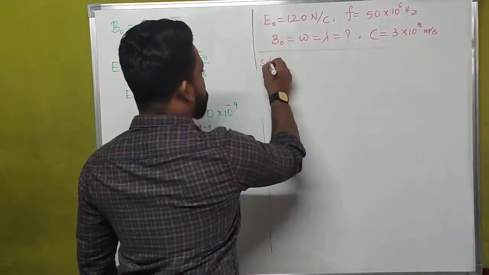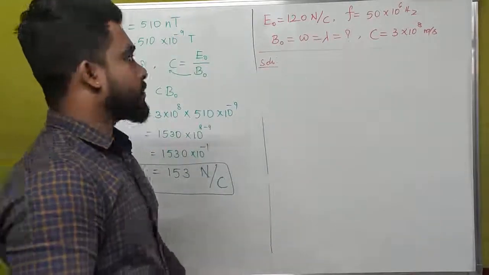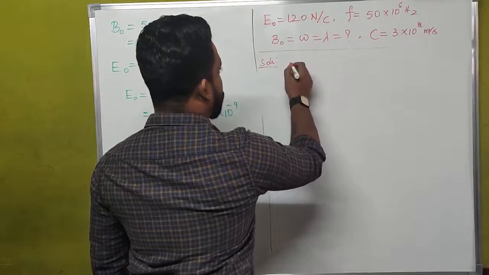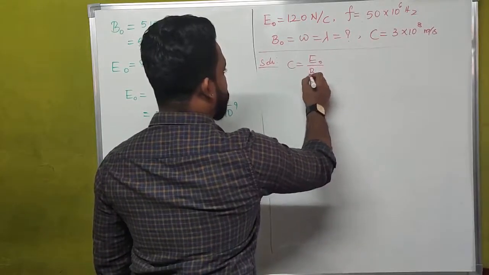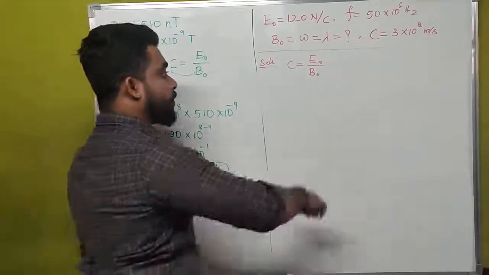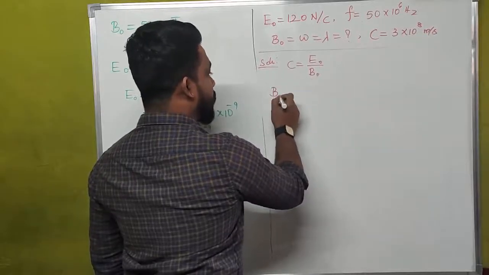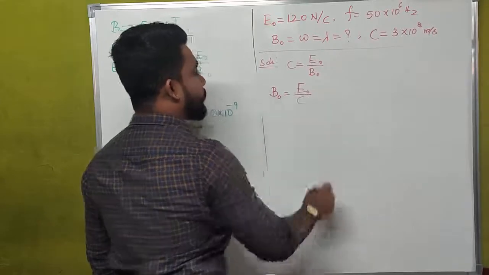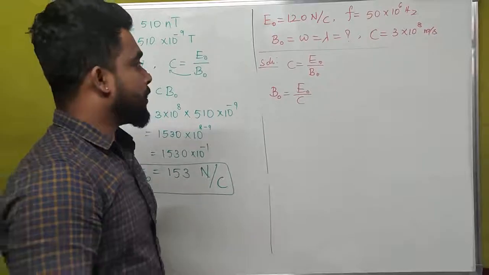Now we have to solve this question. First, what we have to calculate is B naught. What is the expression for B naught? That is c is equal to E naught divided by B naught. We know this. But what we want is B naught here. Therefore, what it will become? B naught is equal to E naught divided by c.